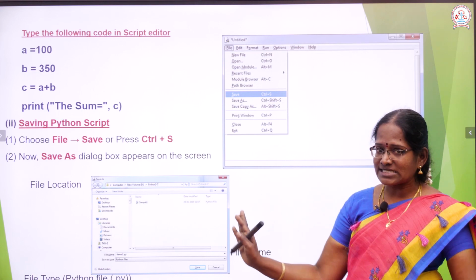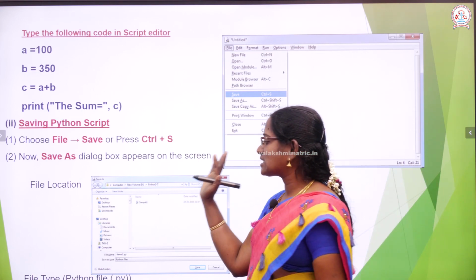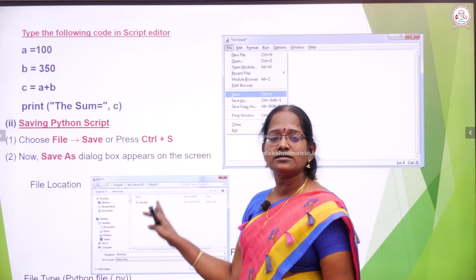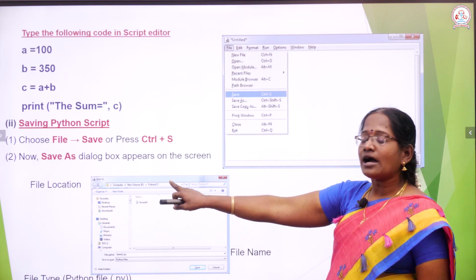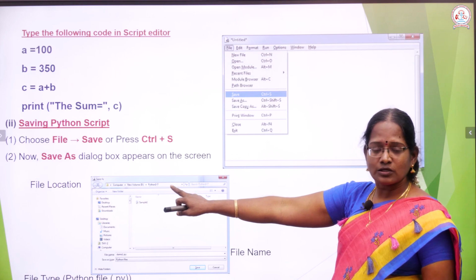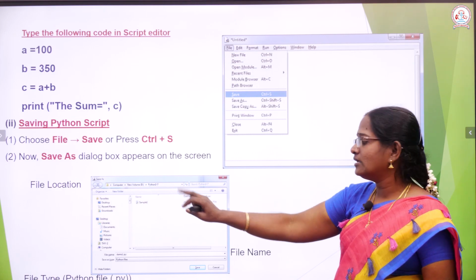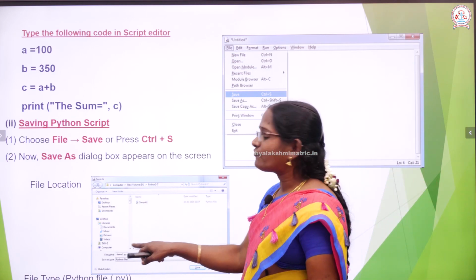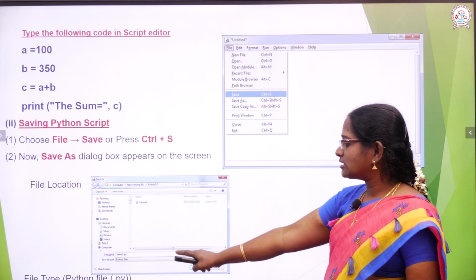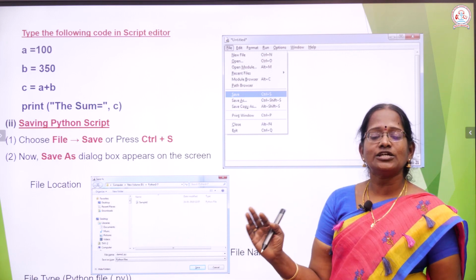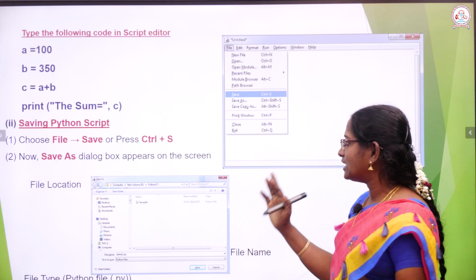Inside the Save As dialog box, you enter the name of the file. This location is the address, the location where the file is stored. So you enter the name of the file, and after that you enter the extension, and the file is created.